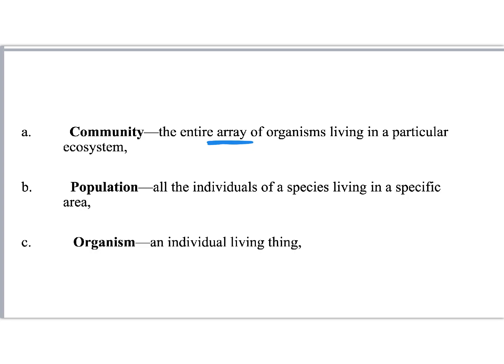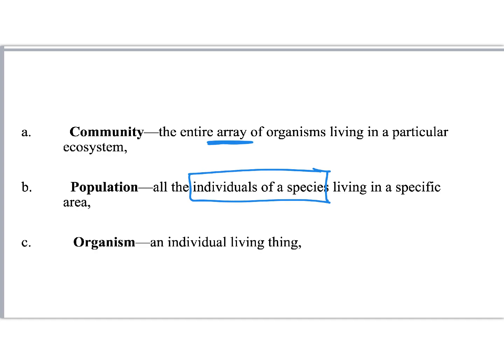But then a population are all the individuals of a specific species, right? So everyone who's breeding together or can exchange genes living in that particular area. So you can have brown pelicans on one beach, say in the Americas, and another brown pelican group somewhere else, say off Madagascar. But if they cannot meet each other, then they can't breed, and so they are separate and distinct populations. So there's that.